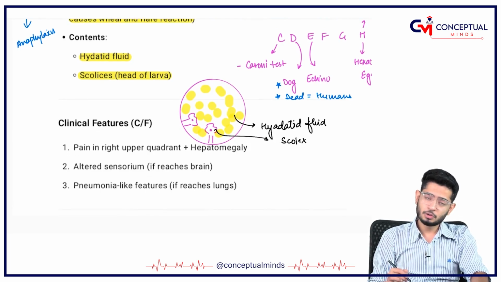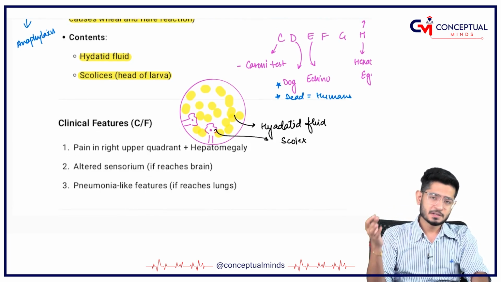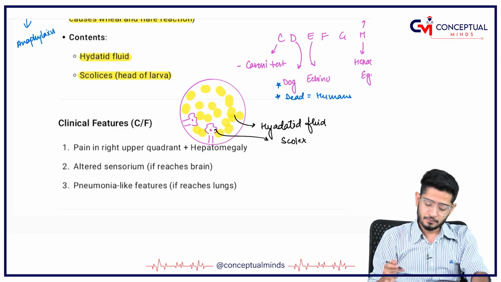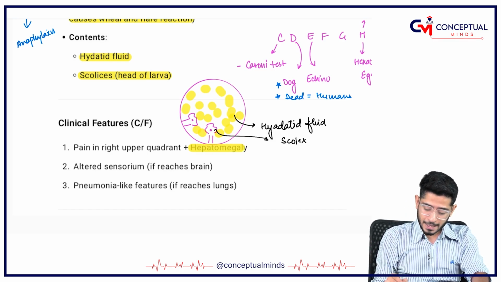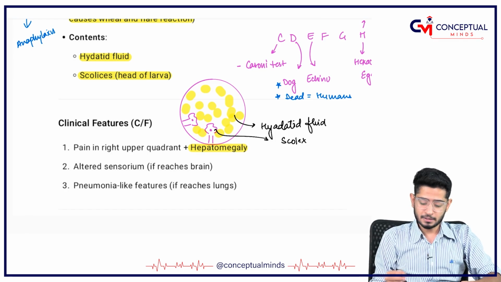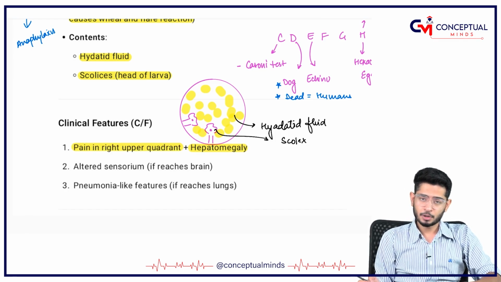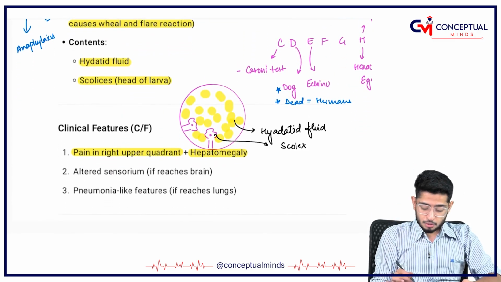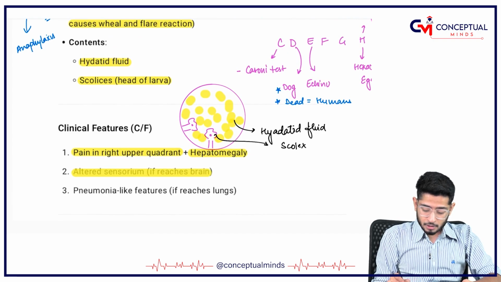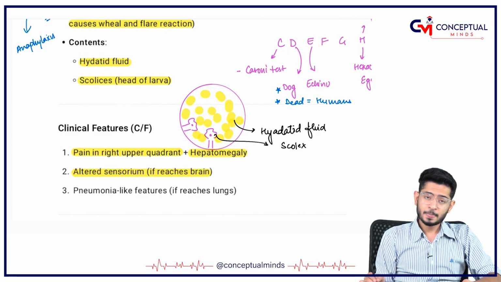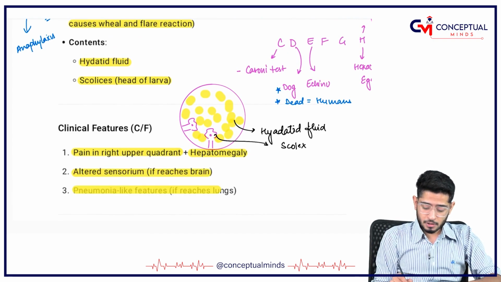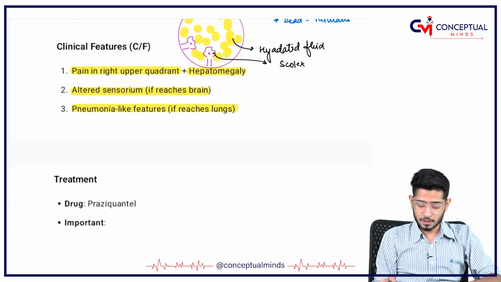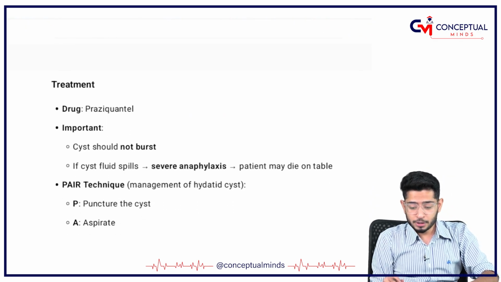So, what is it going to cause? Obviously, because there is a cyst which is growing in the liver, it is going to cause hepatomegaly. The size of the liver will increase and there will be pain in the right upper quadrant. Okay. Now, this cyst can even reach your brain, and in the brain it causes altered sensorium. Okay. If it reaches the lung, it causes pneumonia-like features. So, how will you treat it?